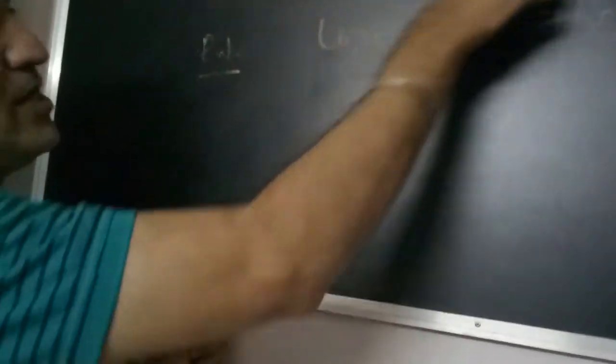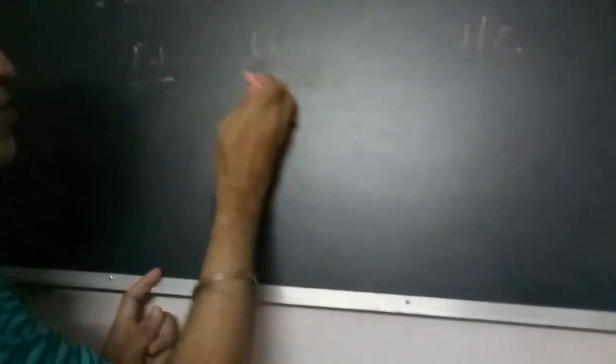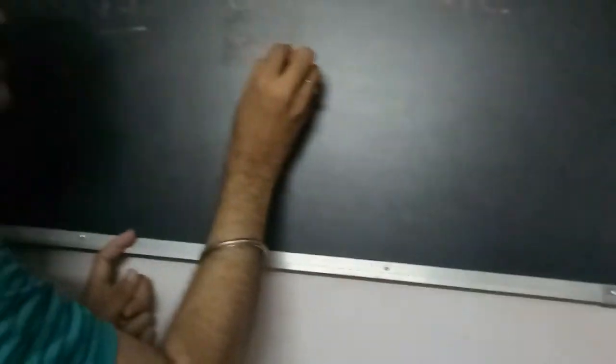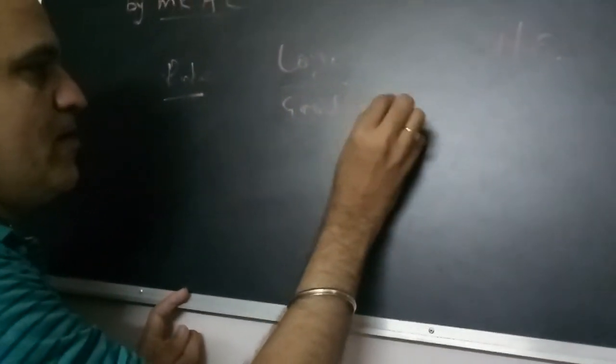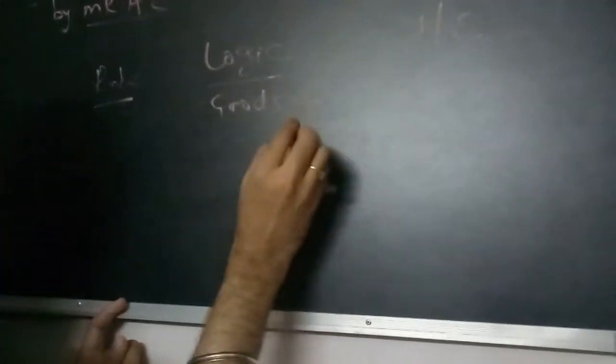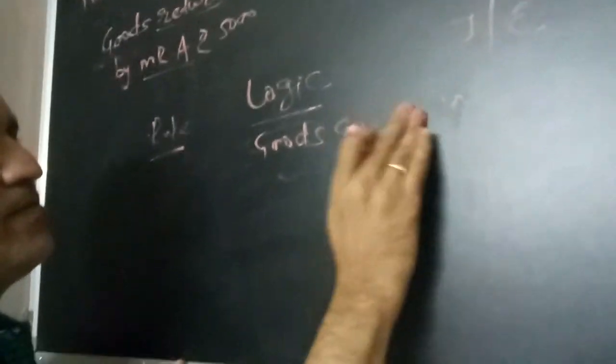What is the logic? It says debit what comes in, credit what goes out. I should say that goods has been received by the business. So I will say goods comes in. Goods comes in.